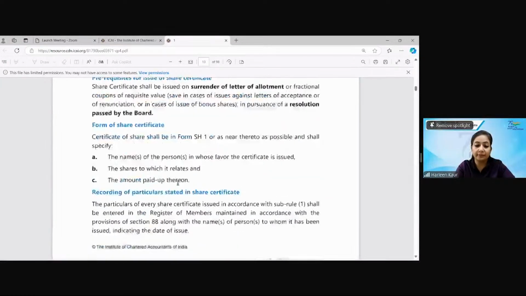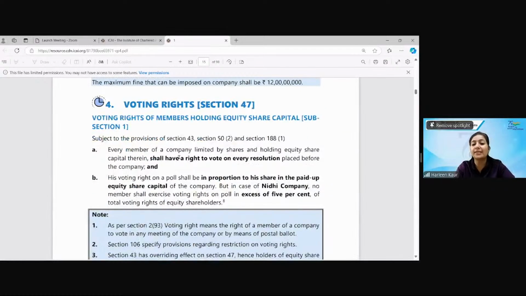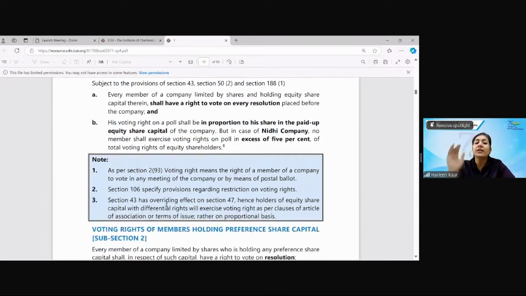All right. Now let's move to the voting rights. We have discussed the voting rights. Every person has the right to vote on every resolution. The important point I wanted to show you here is in case of a Nidhi company. It says his voting right shall be in proportion to his share held in the paid up share capital. So if I'm holding 1 share, I'll get 1 voting right. If I'm holding 5 shares, I get 5 voting rights.